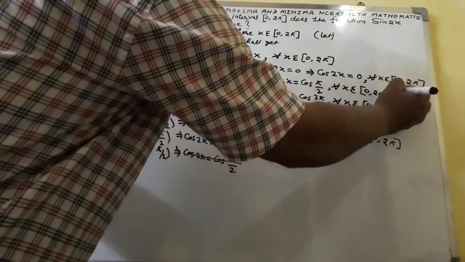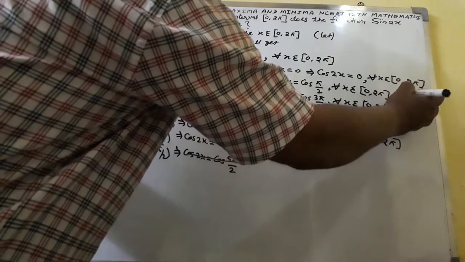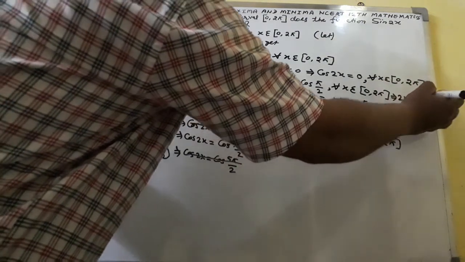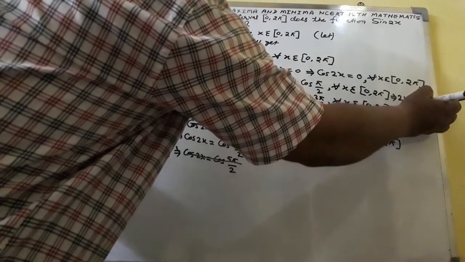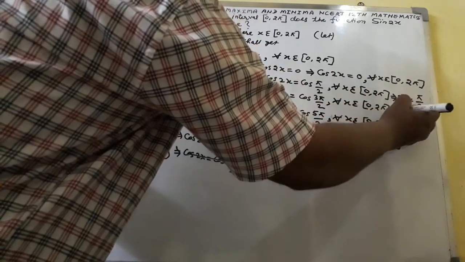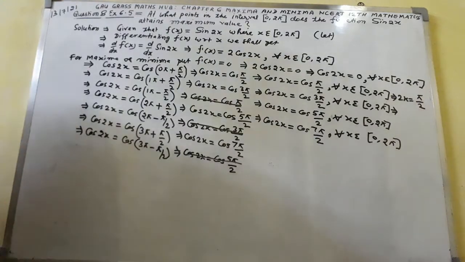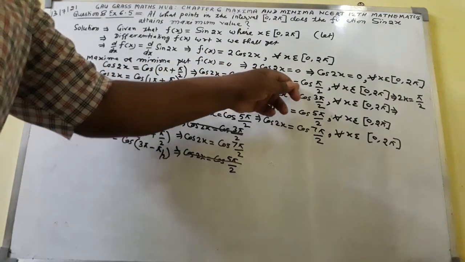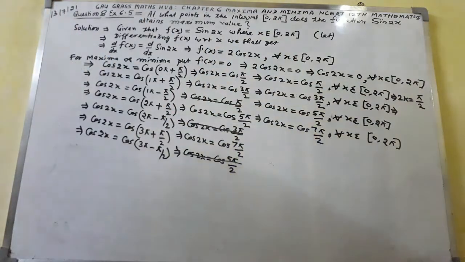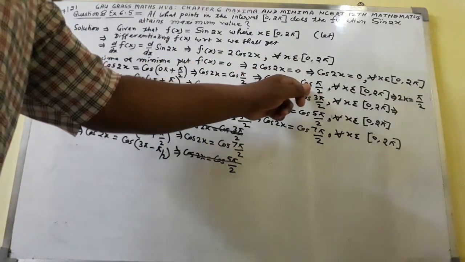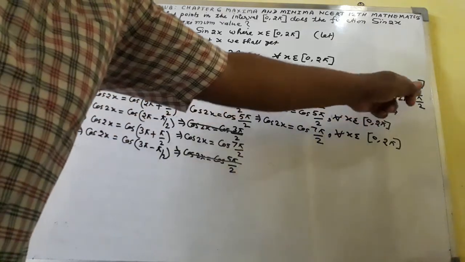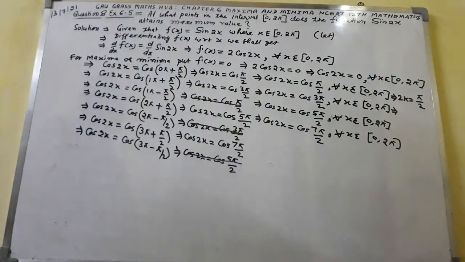Here we will get 2x is equal to pi by 2, which implies that cos 2x is equal to cos pi by 2. So the cos will be cancelled out and we will get 2x is equal to pi by 2.